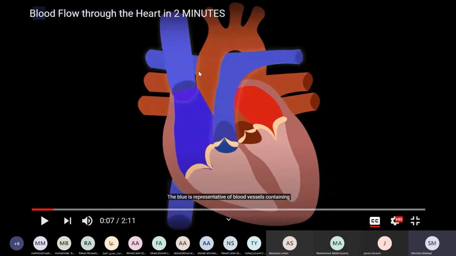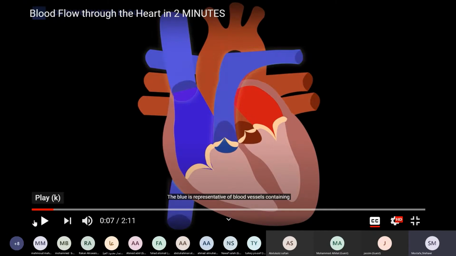We have a blue color and a red color. The blue color represents blood poor in oxygen. It's called deoxygenated blood, or blood rich in carbon dioxide and poor in oxygen.